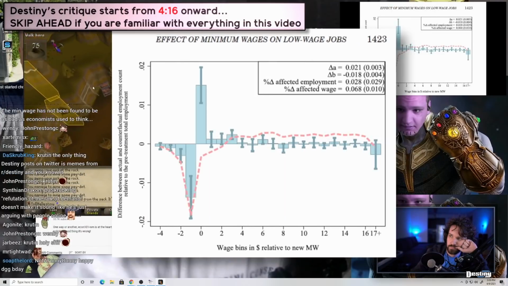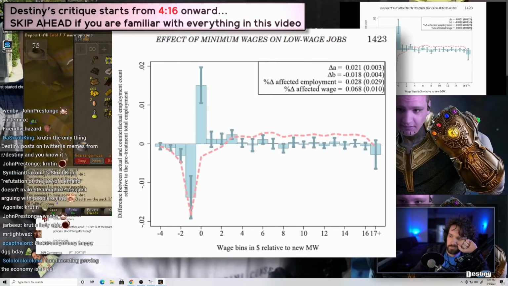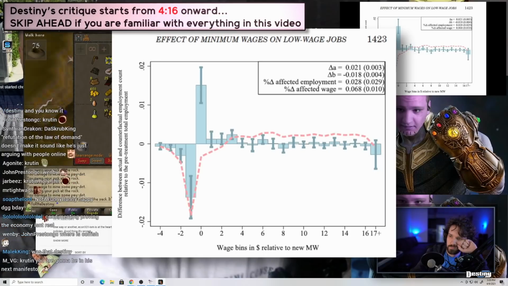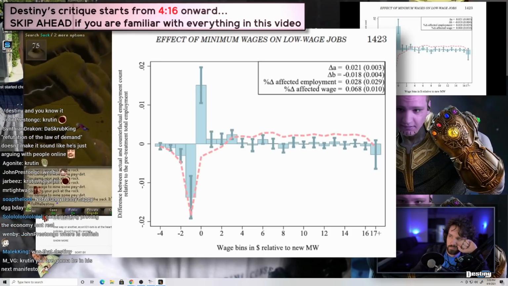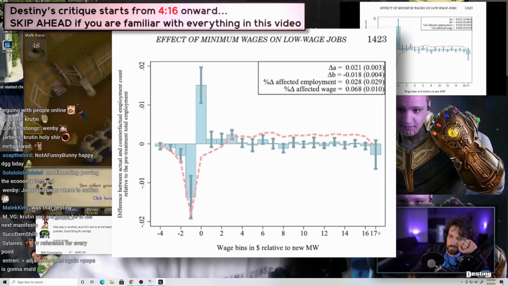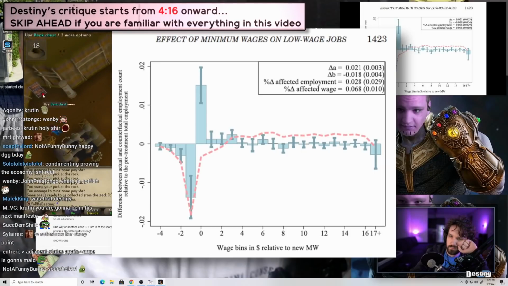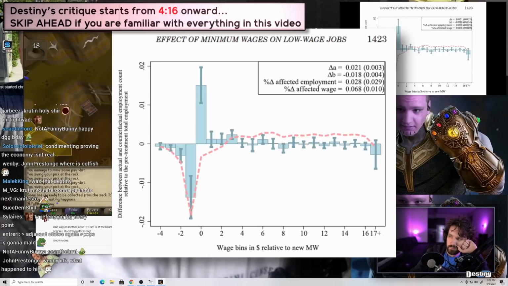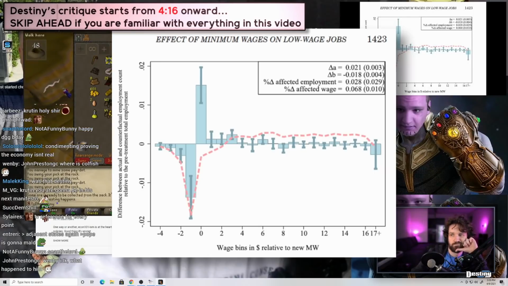The x-axis here shows the part of the wage distribution we're in, relative to the minimum. 2 means it's $2 higher than the new minimum wage. The y-axis shows the effect on employment at a given part of the wage distribution. Just below the minimum wage, 0 on the x-axis, a substantial number of jobs disappear, as shown by the negative blue bar, which makes sense as it's now illegal to employ people at that wage.